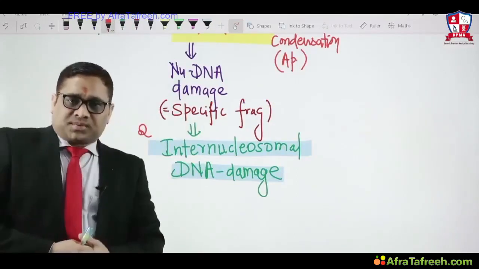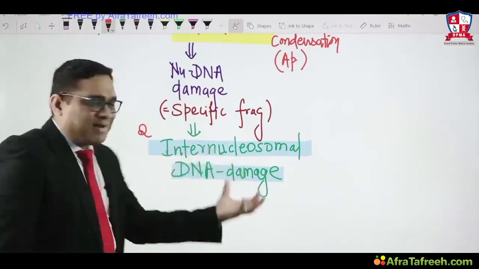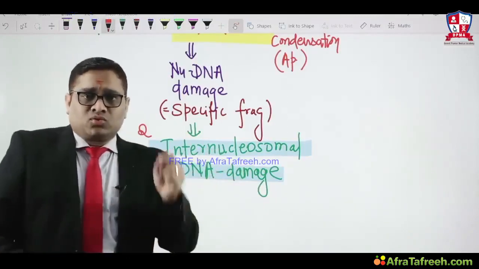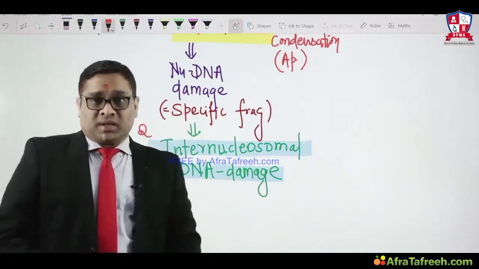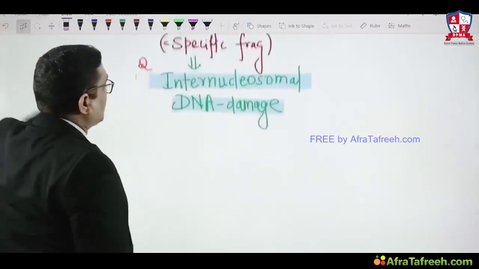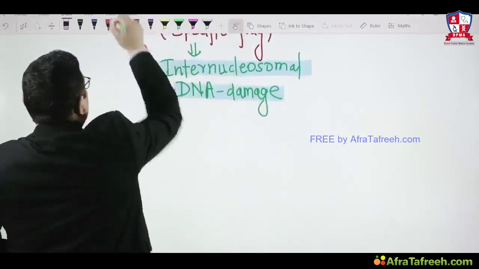What will be the future question? If you read Robbins, you will find internucleosomal DNA damage consists of 180 to 200 base pairs of the DNA. That will be the future question in NEET exam. So the examiner may ask a question like this: in internucleosomal DNA damage, what is the fragment size which has been removed?